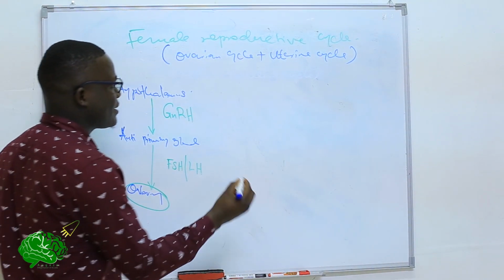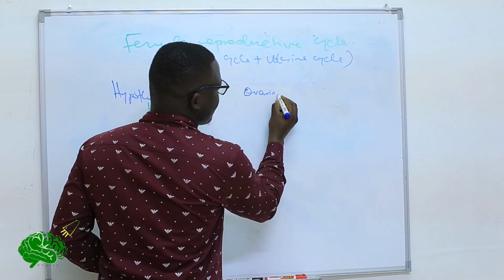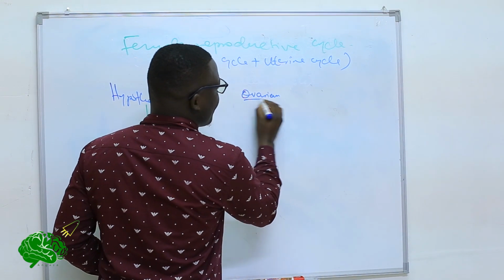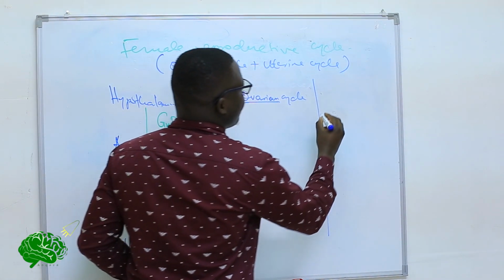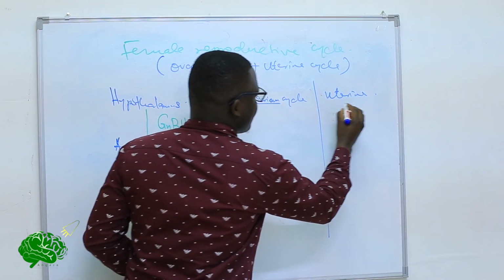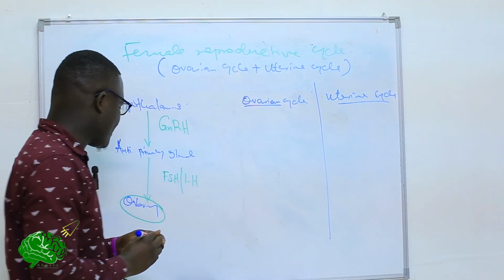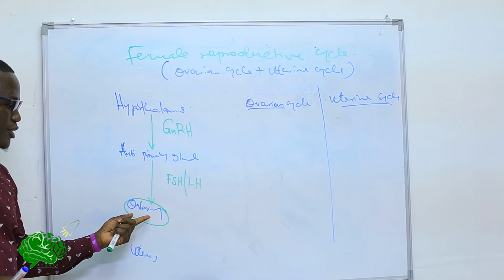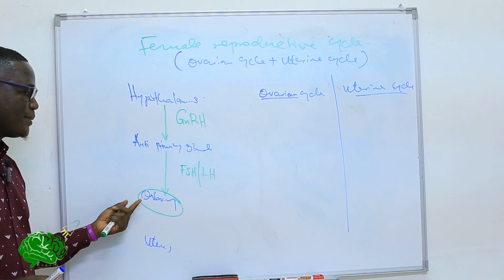Since we are going to look at both cycles concurrently, I'll write on this side the ovarian cycle, and on this other side we shall have the uterine cycle, because these 2 cycles have phases that occur. Now the follicle stimulating hormone begins to stimulate the ovaries, and what does the ovary do?